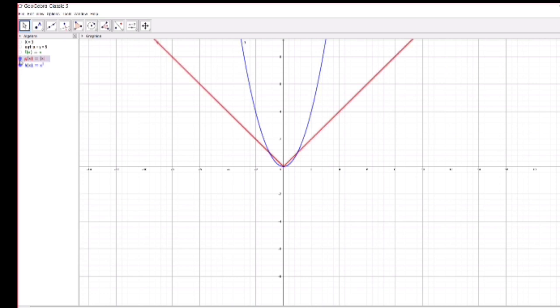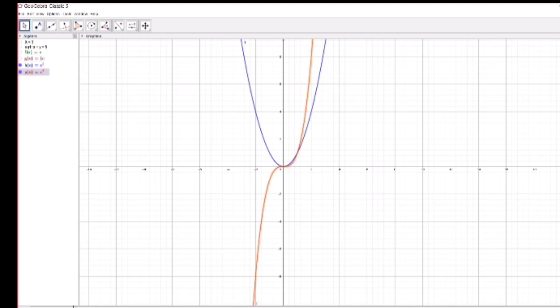Then this is equal to x square. This is again a continuous function. Now if I increase the power, instead of x square, if I write x cube, what is the function x cube? It is a continuous function. x square is continuous, x cube is continuous. If I write x power 4, it is also continuous. All these are continuous functions.